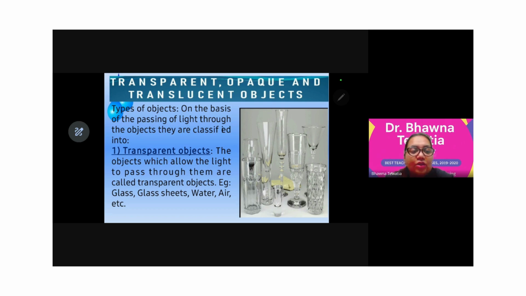The objects which allow all the light to pass through them are transparent, like the crockery you have in your house, glassware, water, air, which allow all the light which is falling on it to pass through. Those are termed as transparent objects.